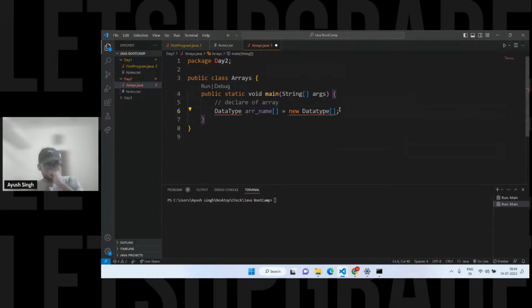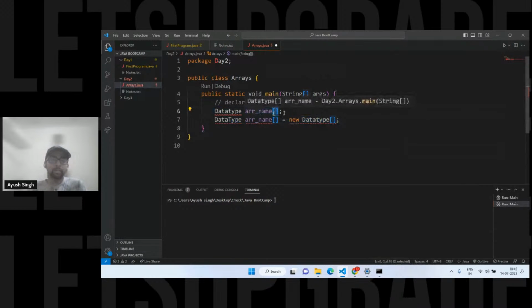The main part is either you can do it like this, or you can have a normal declaration and afterwards allocate it. This is also possible with the data type, and afterwards you can use it like this. So two ways: either you use it like this, and afterwards you use the new keyword for the array name. You have to use two brackets, that's important. The two brackets denote that this is an array, right?